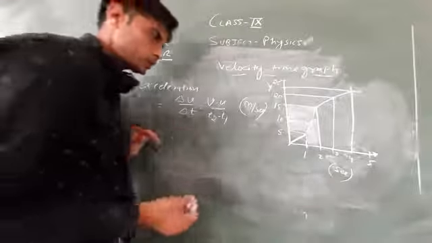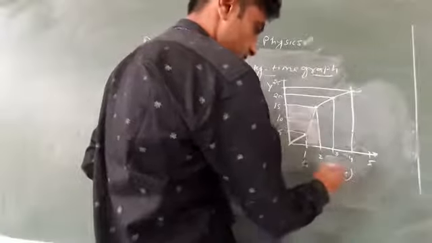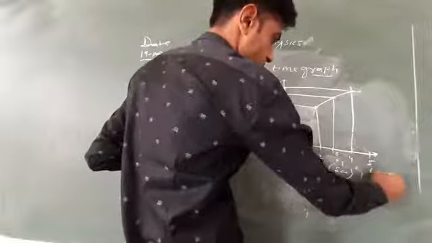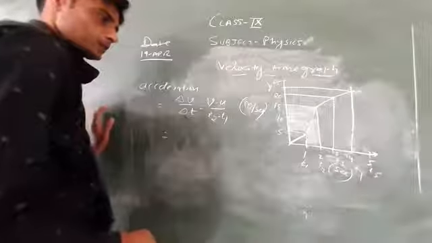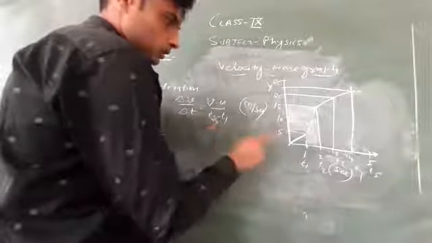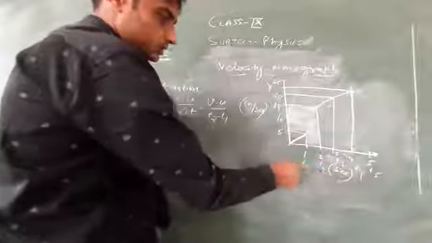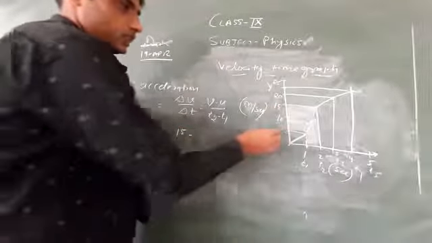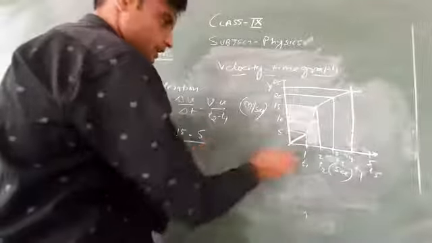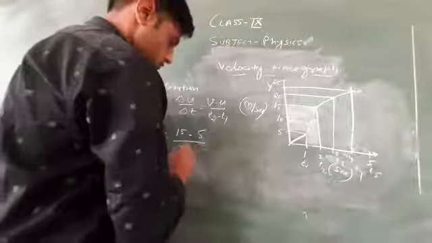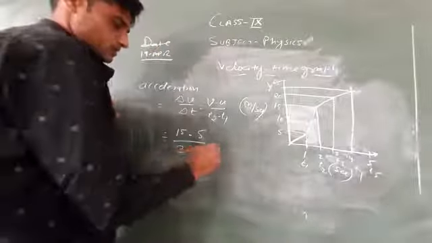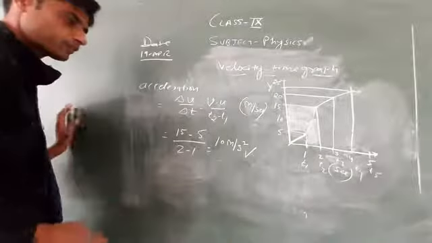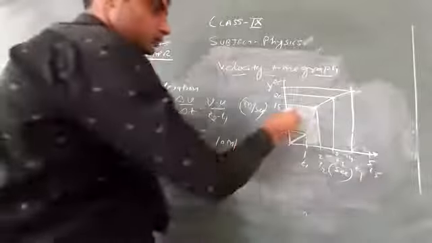Let these be t1, t2, t3, t4, t5. For the interval t1 to t2, the final velocity is 15 and initial is 5, and t2 is 2 and t1 is 1. It means 10 meter per second square. This is this interval.